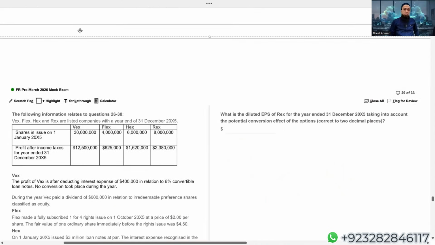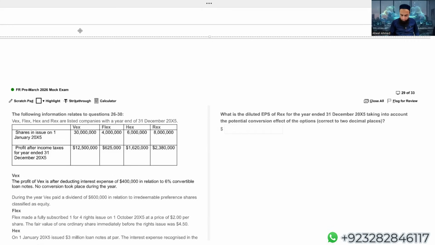What is the diluted EPS? Students, if you recall, we know that diluted EPS is an assumption value. While calculating diluted EPS, we assume that all the potential ordinary shares become ordinary shares on day one. What will be the EPS? That is called diluted EPS. The objective of calculating the diluted EPS is just to show the dark side of the business.